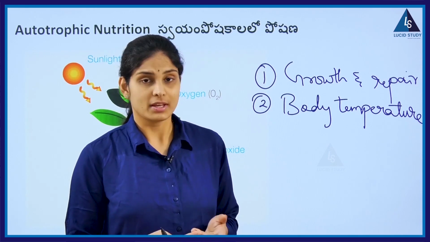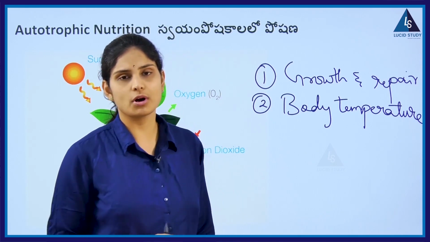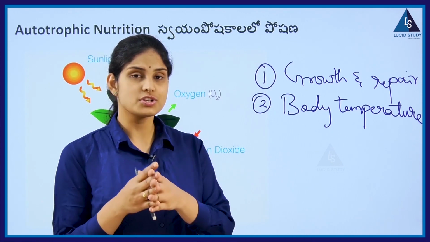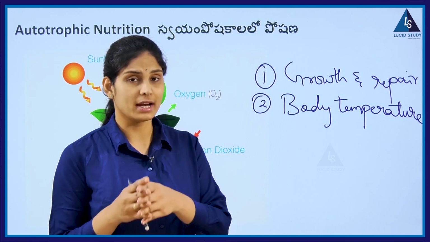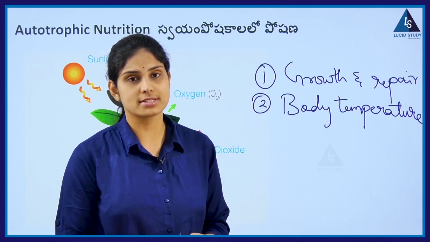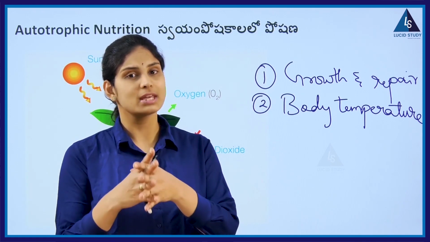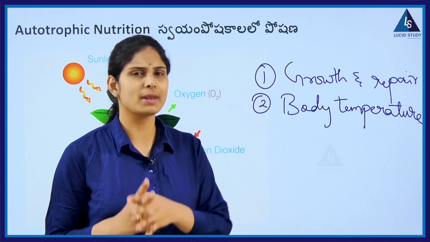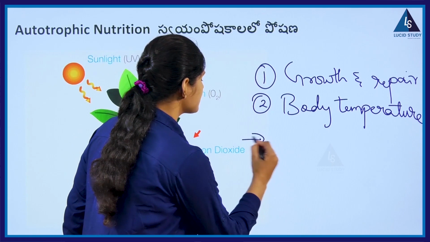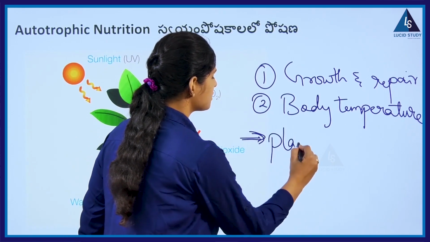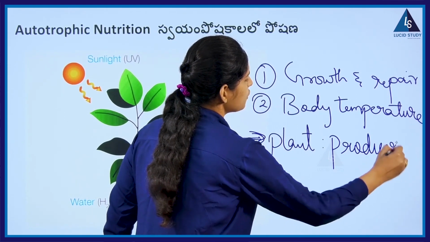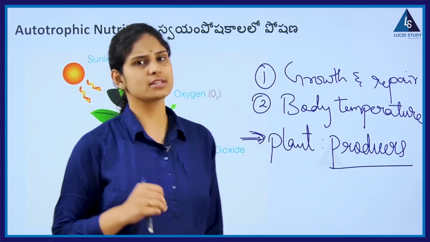Within the human body, a cell requires a large variety of substances taken in the form of food, and most of the animals or living organisms take food from the plants. So we say plants act as producers for the food.